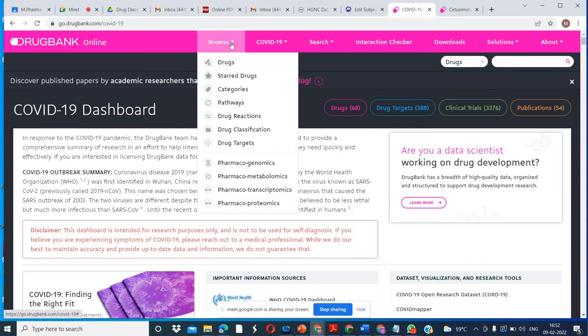There are a lot of things that you can search here, targets and also reactions, and these are all fields of bioinformatics.